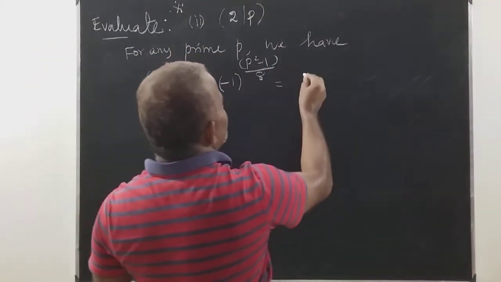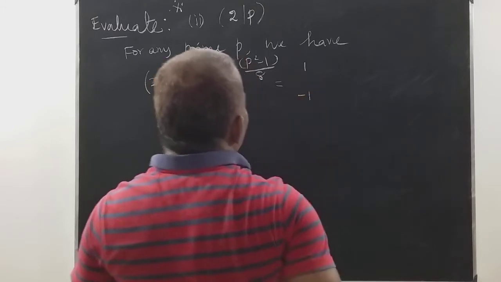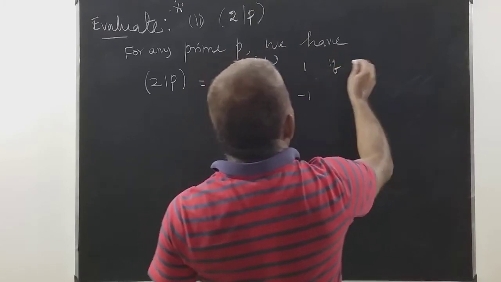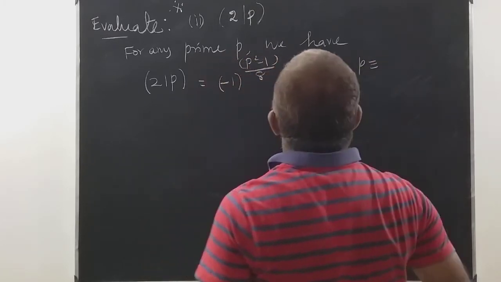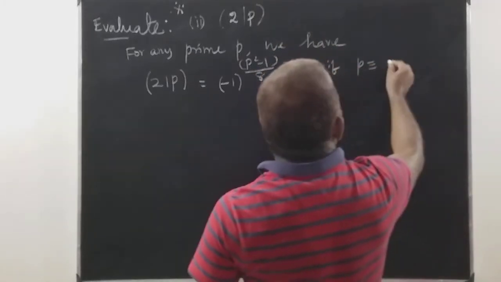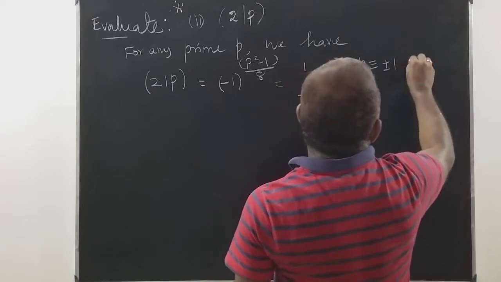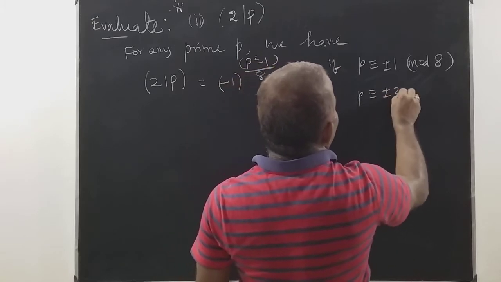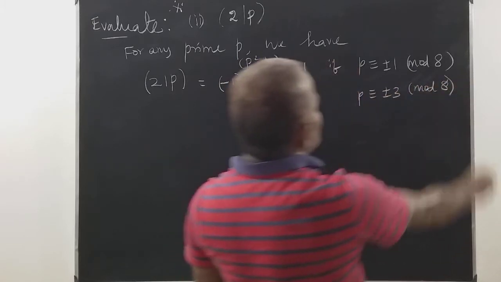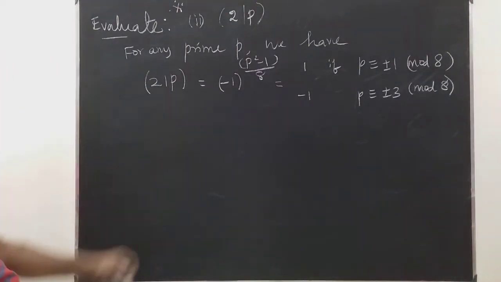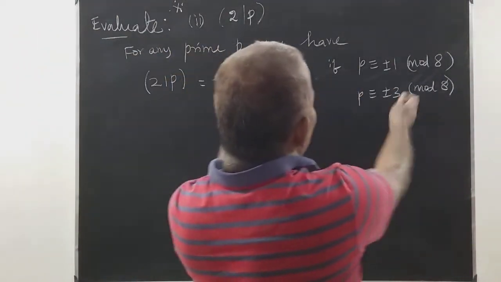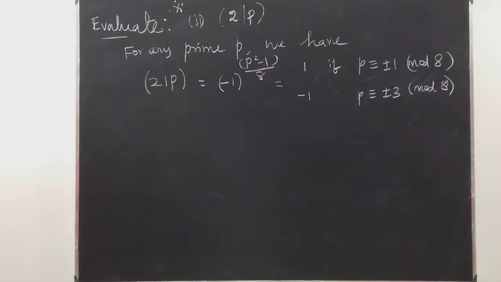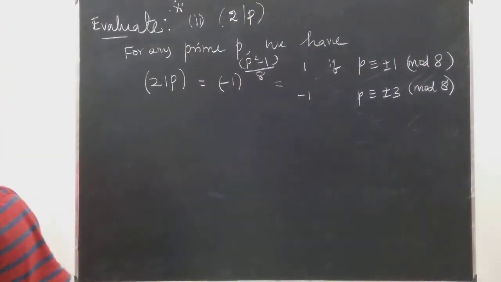Which is equal to 1 if p is congruent to plus or minus 1 mod 8, and minus 1 if p is congruent to plus or minus 3 mod 8. So first we are going to prove this congruence, and each member of this congruence is either plus or minus 1, so both are equal. Therefore the congruence also satisfies.